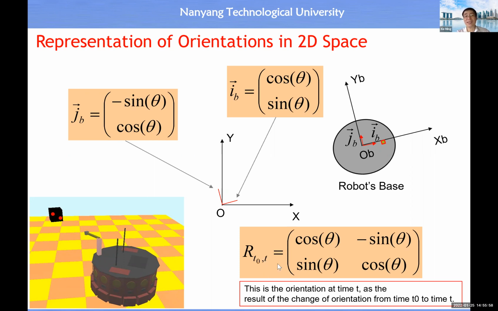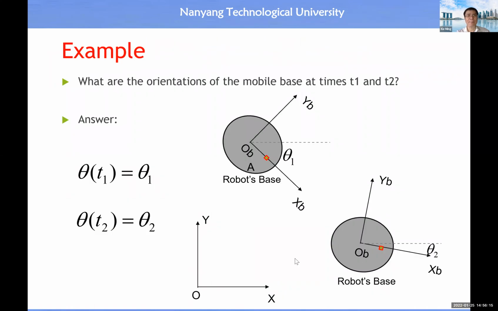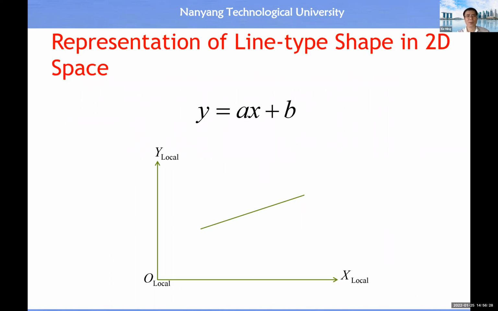And this orientation is achieved from time t0 to t. This is a notation for you to know. So actually, this rotation matrix basically represents the orientation of the local coordinate system with respect to the global coordinate system. Then this is just a simple example. At the time t1, the rotated angle is θ1. At the time t2, the rotated angle is θ2. So it's quite straightforward.